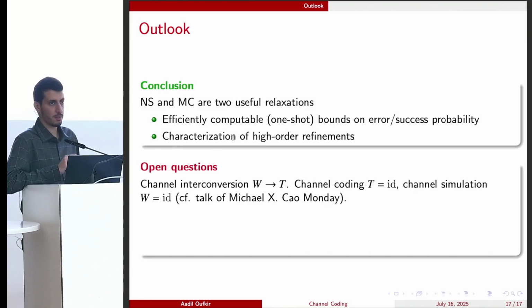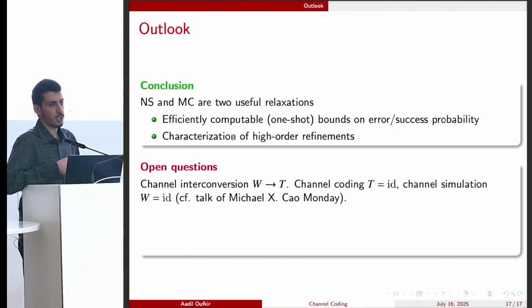So channel coding is a special case of the channel interconversion problem, where we aim to simulate a possibly noisy channel T using another possibly noisy channel W. The other extreme, where the initial channel is identity, is known as channel simulation, and we have seen the talk of Michael Monday, where this meta-converse was also used and was also shown to be tight enough to give error exponents and strong converse exponents.